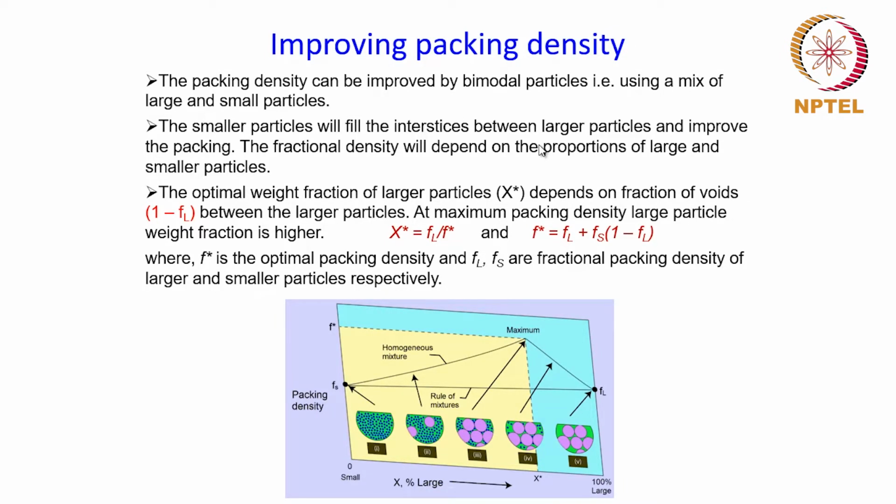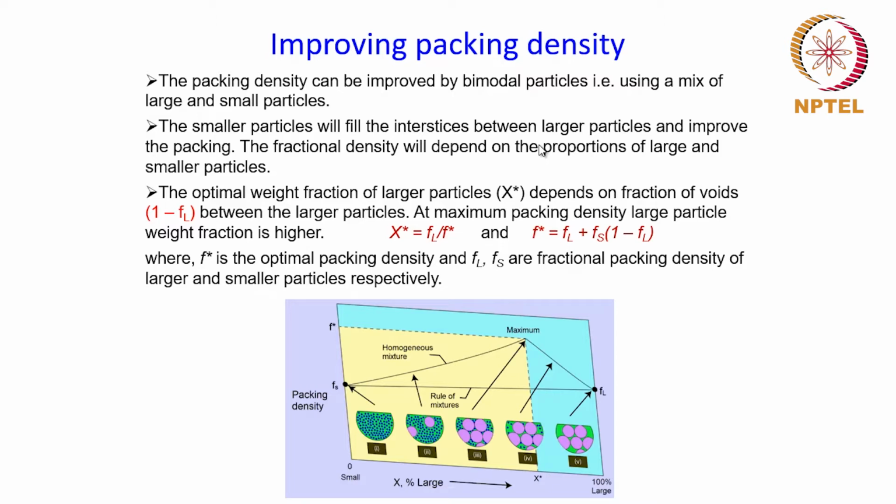So when you talk about improving the packing density, you will have to look at the particle size distribution. If you remember, we have talked about this before. Particle size distribution is about having particles of different sizes in a particular powder.